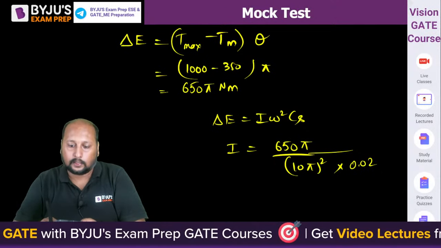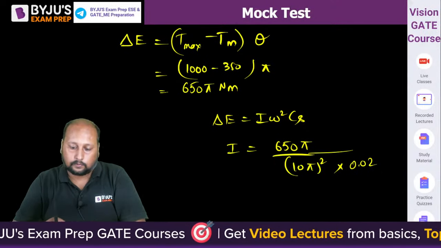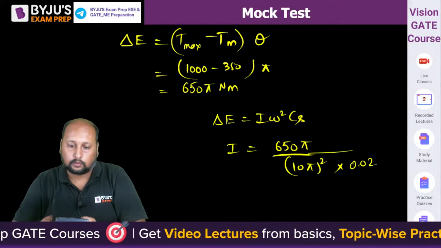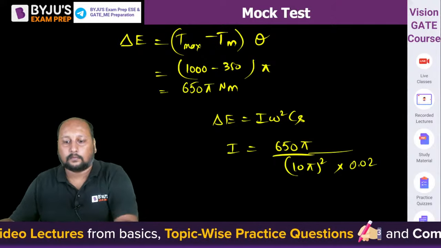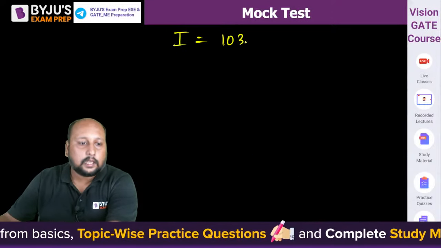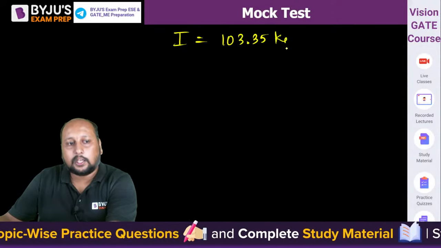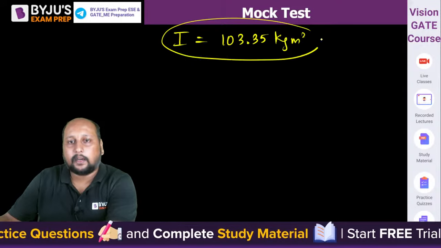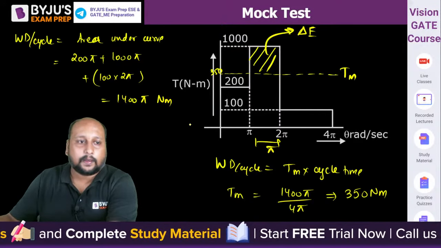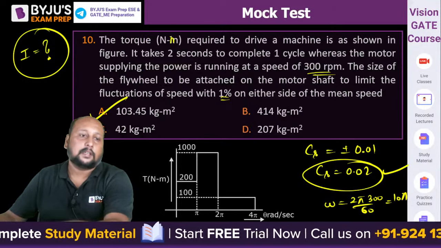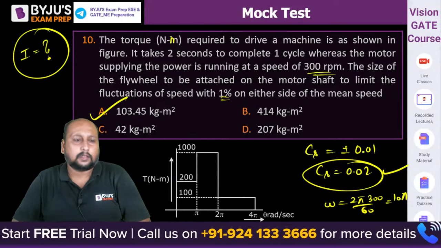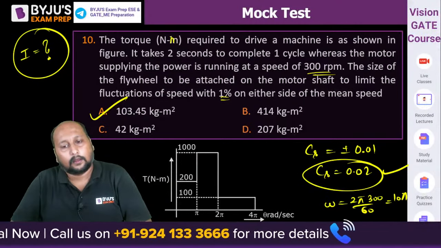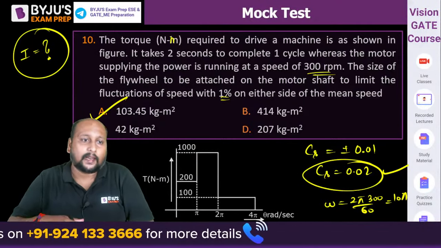650 divided by 100 by, are we getting 103.35? 103.35 kg meter square is the moment of inertia, और यहाँ पे आपका आंसर आ गया है ऑप्शन ए. Option A is the correct answer. 103.45, near about the nearest value that we are getting is option A. Very good, very good. Chalo, next question.